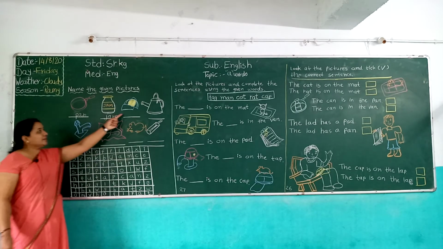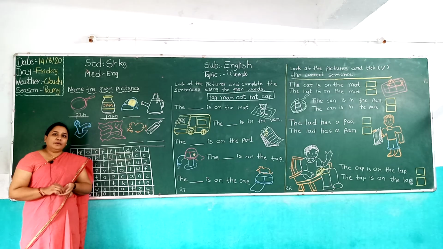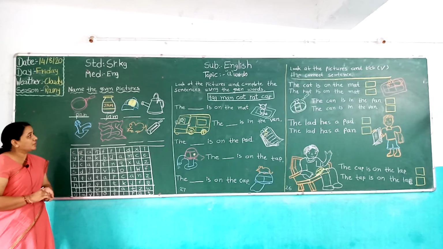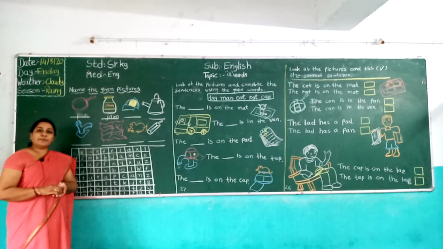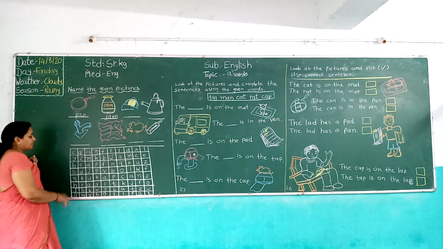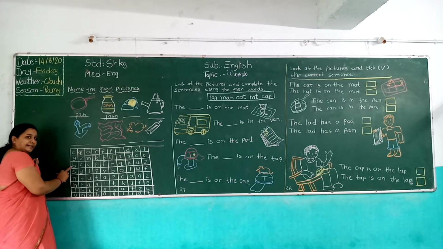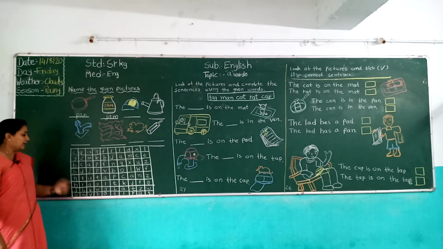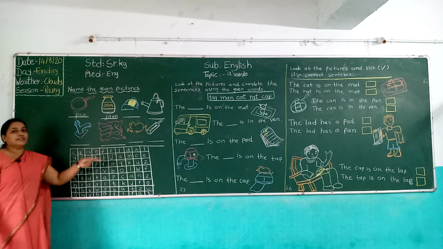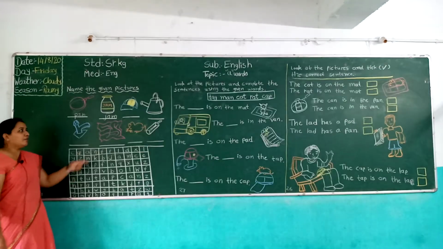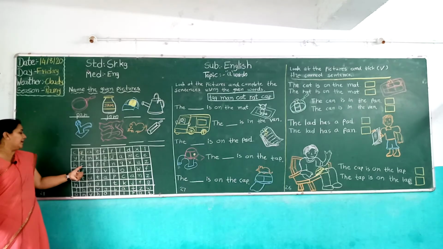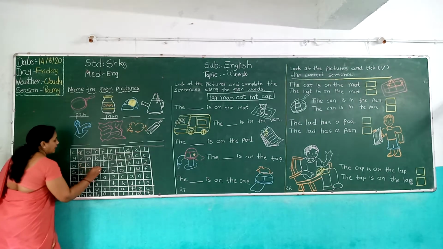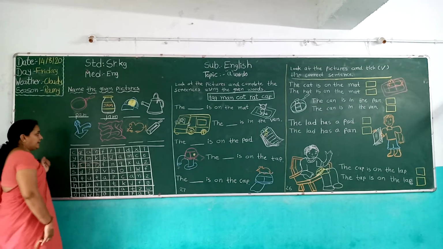Now children, next picture. Which picture is this? You use it in the summer season. It's a cap picture. So where is cap? Now come to the downside, third row, then cap. What is the first letter of cap? K. So we find it easily in the puzzle. First letter is K. Cap. Now we circle cap, and we write it upside.